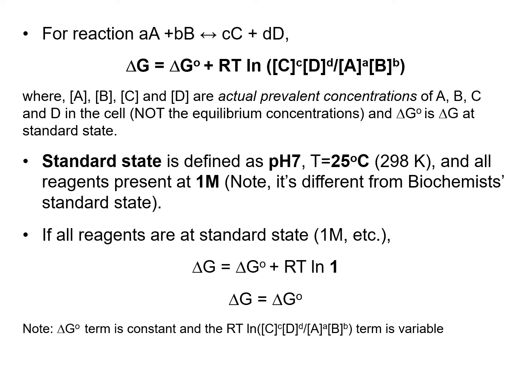But keep in mind that this delta G naught is a constant value, because this is just one Gibbs free energy value particularly at the equilibrium state. But the concentration of the reactants and the products can change. So RT ln, these values are variable.